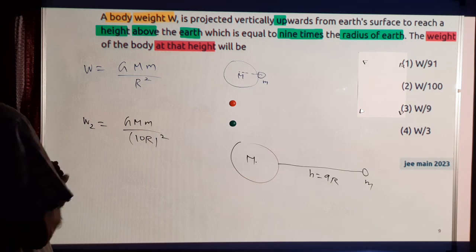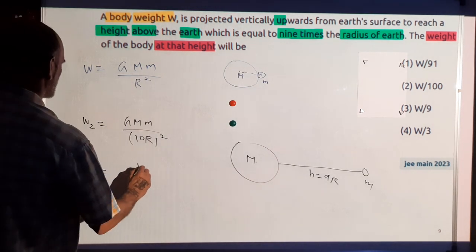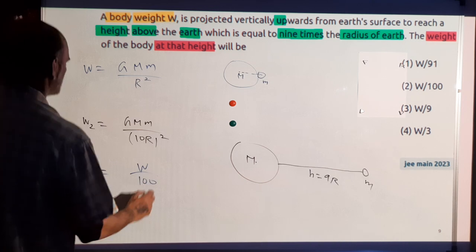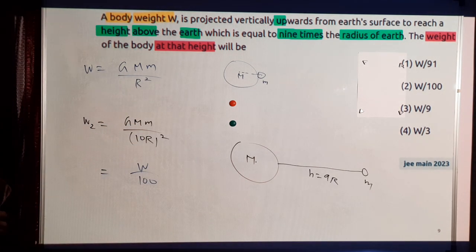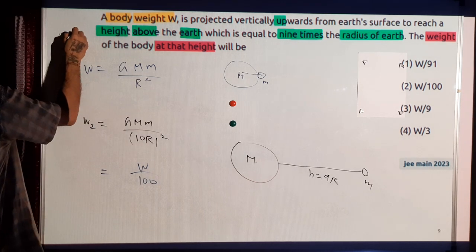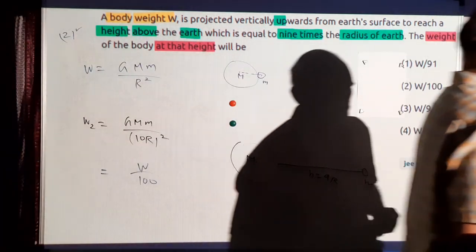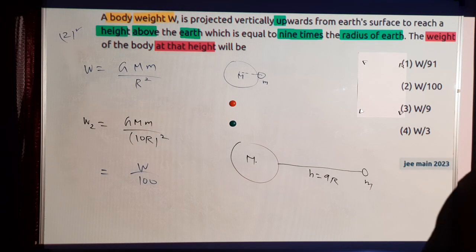So from this I get W2 as, the force will go down, so the weight is going down, W by 100. Take 10 outside, this is the same as this one. So the weight has gone down by a factor 1 by 100. Option 2 is the correct answer.